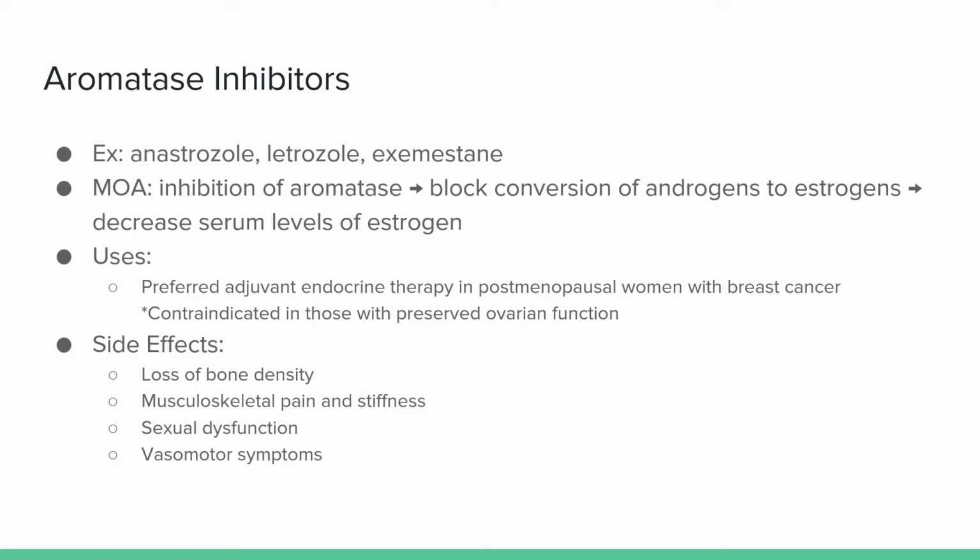There are many side effects, but some are more commonly seen than others. Loss of bone density is one important side effect. Additionally, joint pain and stiffness is also seen. This can be treated either with exercise and NSAIDs, a temporary discontinuation of the medication, or initiating duloxetine. Additional side effects include sexual dysfunction and vasomotor symptoms.